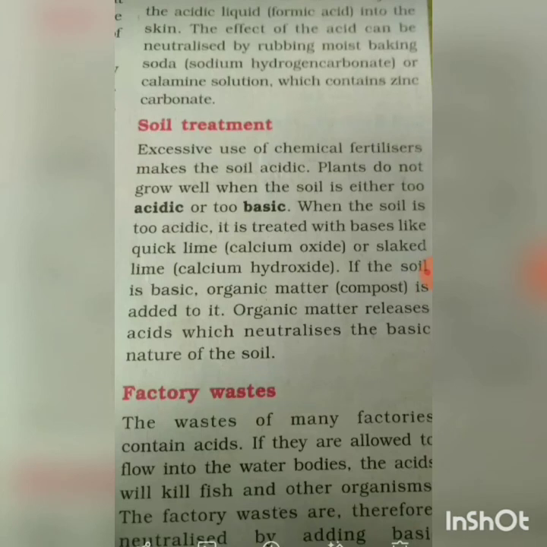Then the factory waste. The waste of many factories contains acids. If it is allowed to flow into water bodies, the acids will kill fish and other organisms. The factory waste is therefore neutralized by adding bases. So what is added? Bases are added to it, and then it is released into the water.